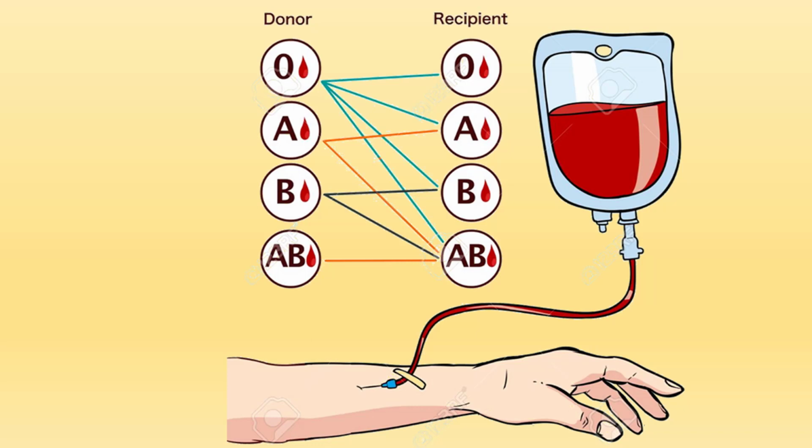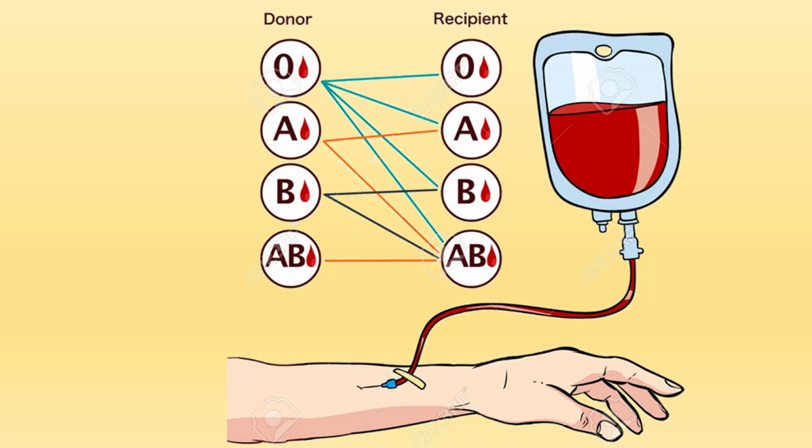A donor of blood group A can donate blood to a person with blood group A or blood group AB only. A donor of blood group B can donate blood to a recipient of blood group B or blood group AB.